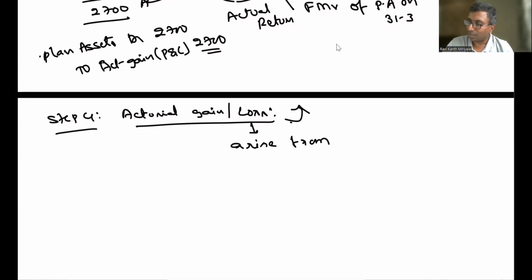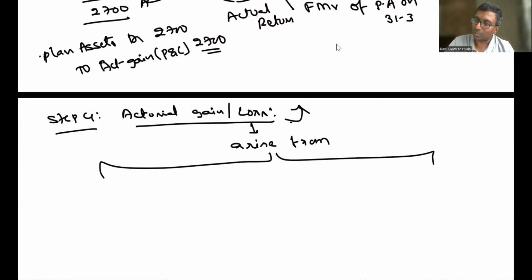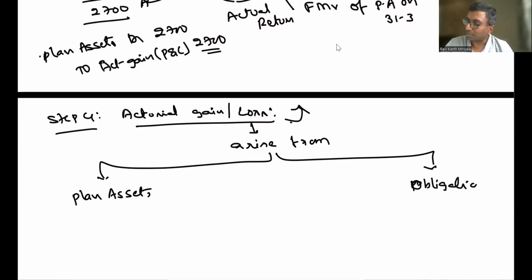It will arise from where? It will arise from two things actually. What are the two things? It arises from the plan assets as well. It will arise from the present value of obligation. It will come from the obligation. Means it can come from provision also. Right, that is, I will say provision. Yeah, from both the sides.